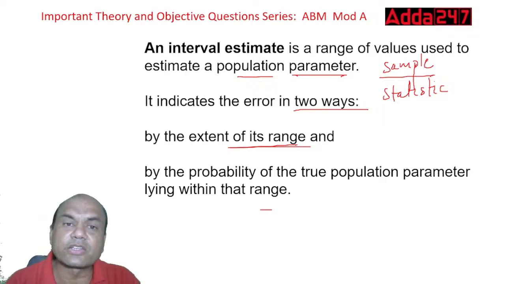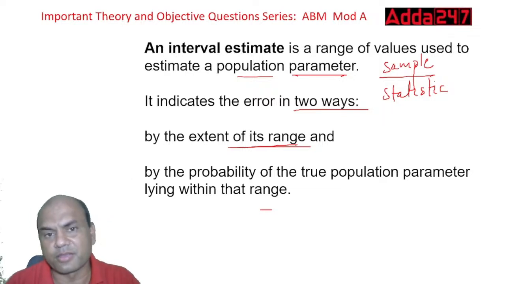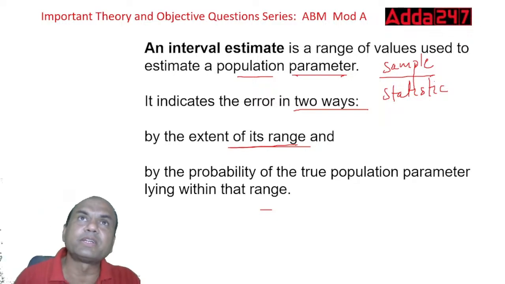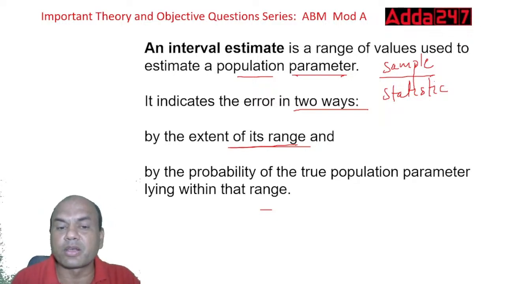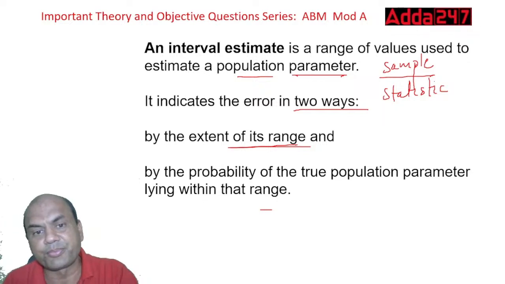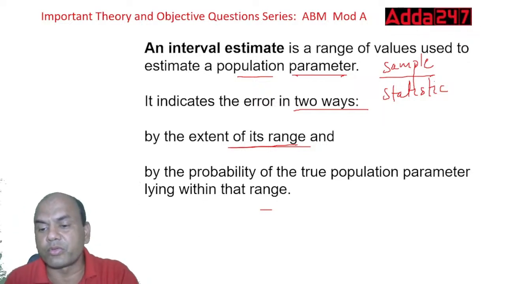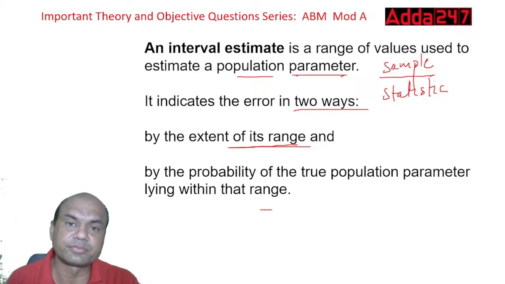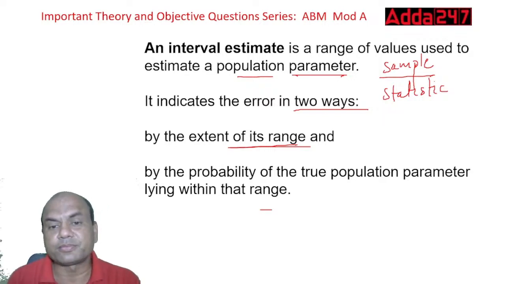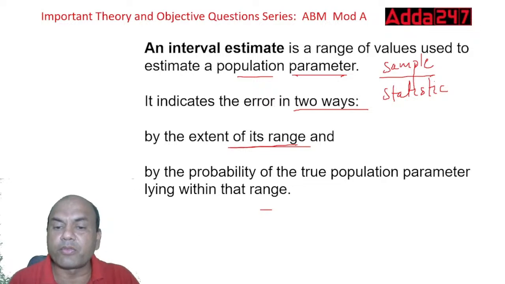So the answer should be somewhat logical. The extent of its range is important over here, so what range are we talking of? That is important. Got it? So that's why there is the extent of its range and the probability of the true population parameter lying within that range.